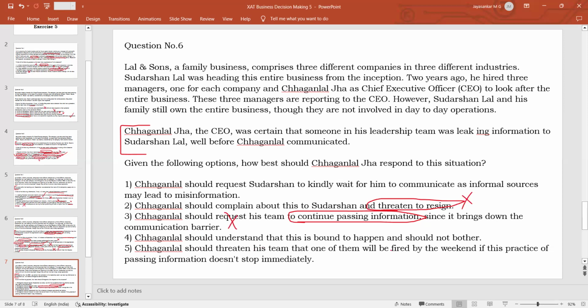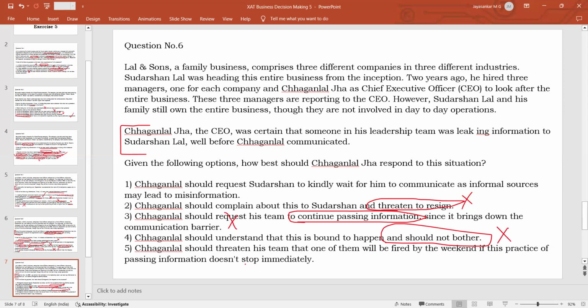Option 4, Jagannath should understand this is bound to happen and should not bother. So he should understand that this is bound to happen, okay. But he should not bother? As a CEO, he should be bothered, because this is not the way a proper professional organization should function. So he should do something. Not doing anything is not a correct approach by a CEO.